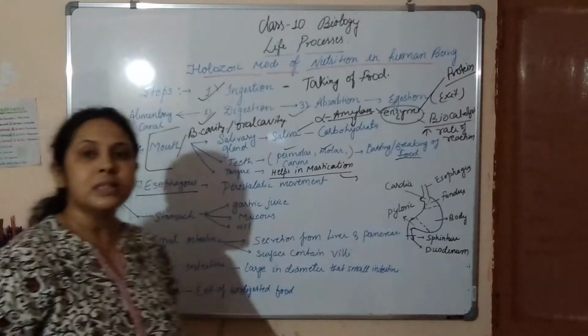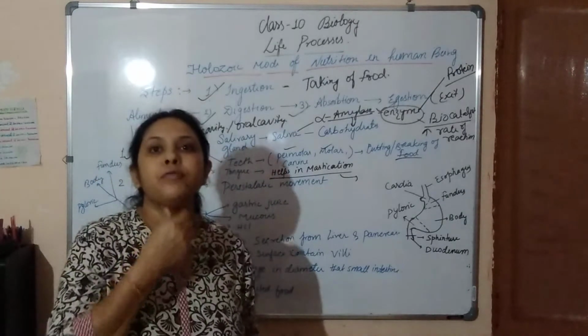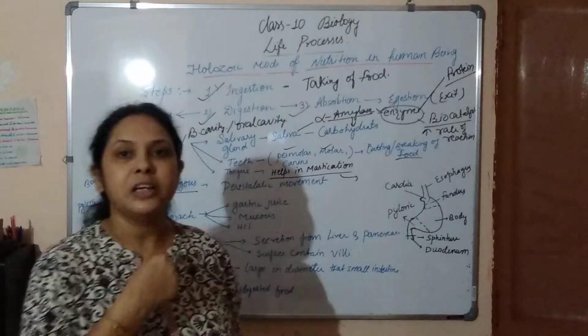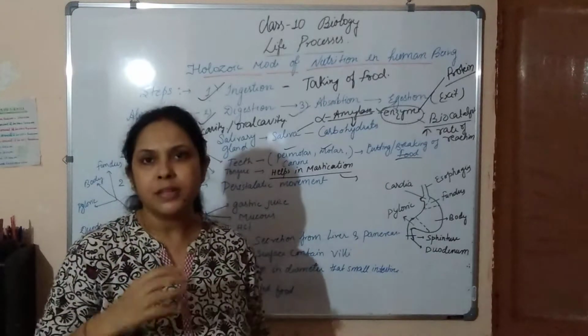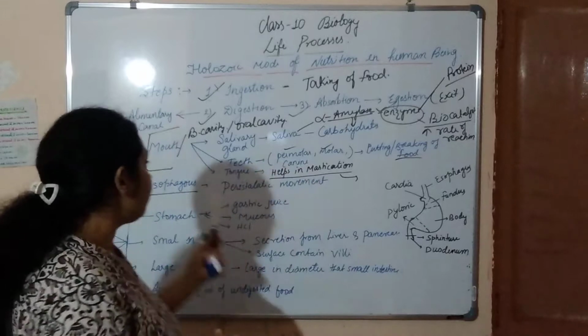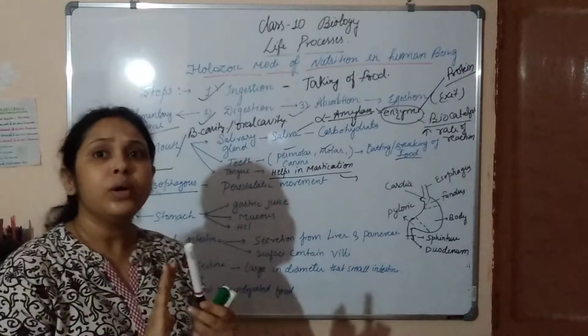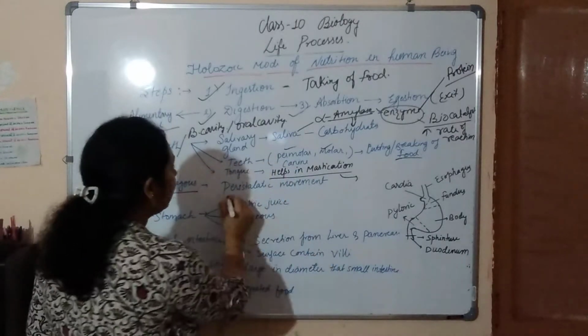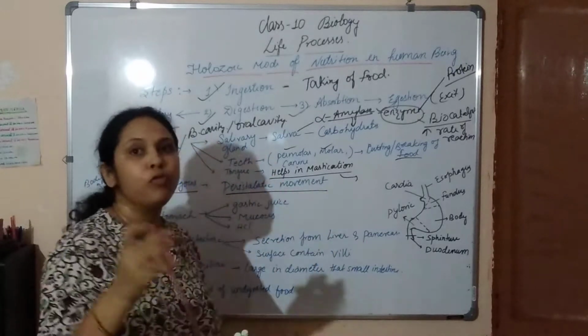The next part is the esophagus. The esophagus is a food pipe. Basically, it is about 25 centimeters long, and it is a food pipe in which no digestion takes place. Only peristaltic movement occurs.